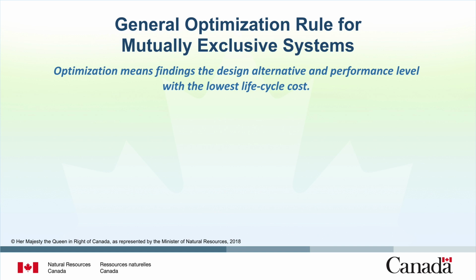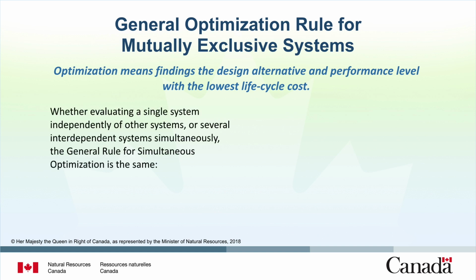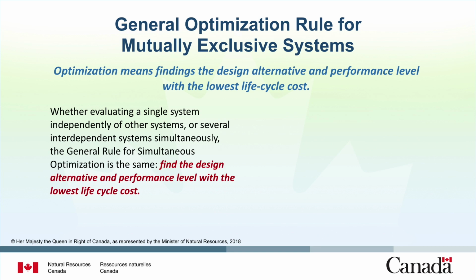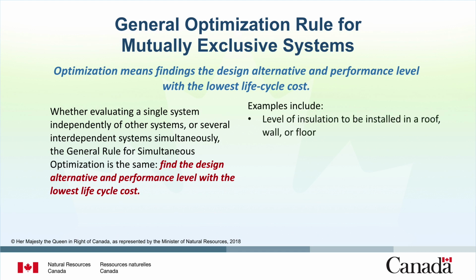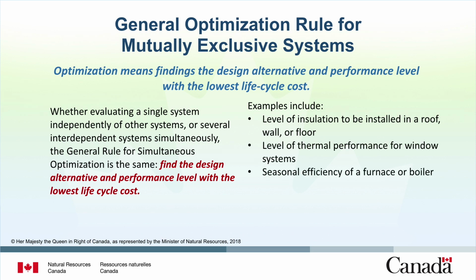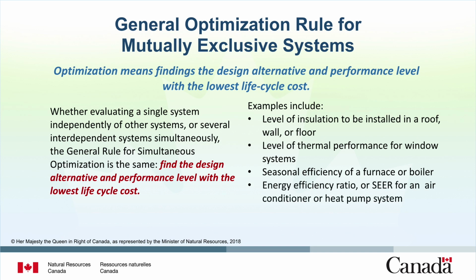From an economic standpoint, optimization means finding the design alternative and performance level with the lowest life cycle cost. Whether evaluating a single system independently of other systems or several interdependent systems simultaneously, the general rule for simultaneous optimization is the same. Find the design alternative and performance level with the lowest life cycle cost. Good examples include level of insulation to be installed in a roof, wall, or floor of a building, level of thermal performance for window systems, efficiency of a furnace or boiler, energy efficiency ratio, or SEER, for an air conditioner or heat pump system, and collector area of a solar heating system.